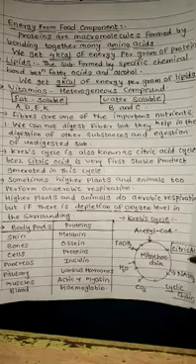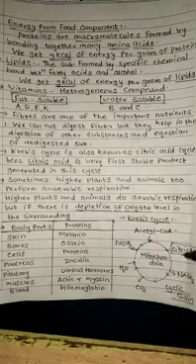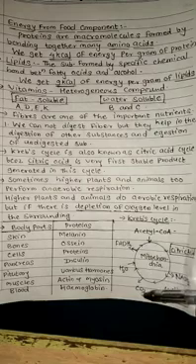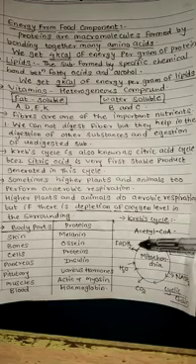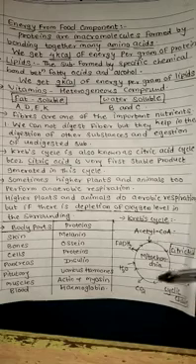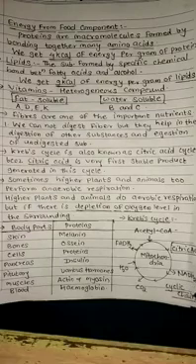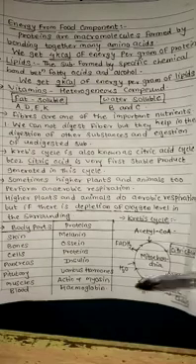The first product is citric acid, that's why it is also known as the citric acid cycle. Then NADH2, FADH2, water and carbon dioxide are released here, and this occurs in a cyclical, circular manner. So this is about the Krebs cycle.